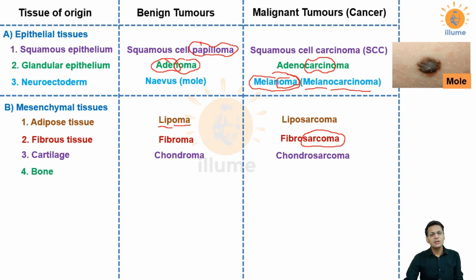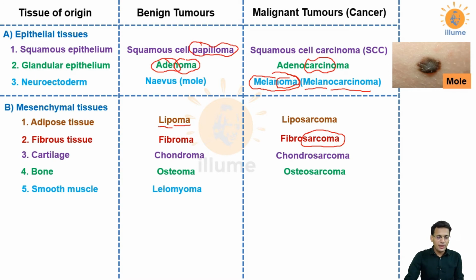Next is bone. The prefix used for bone is osteo, as you must have heard in osteocytes, osteoblast, osteoclast. A benign tumor would be called osteoma, and a malignant tumor would be called osteosarcoma because it is mesenchymal in origin. Next is smooth muscle. In muscles we have two different groups, smooth muscle and skeletal muscle. For smooth muscle we use the word leio.